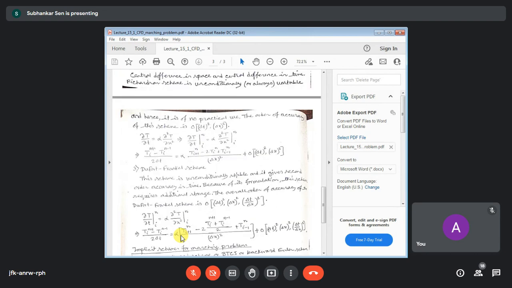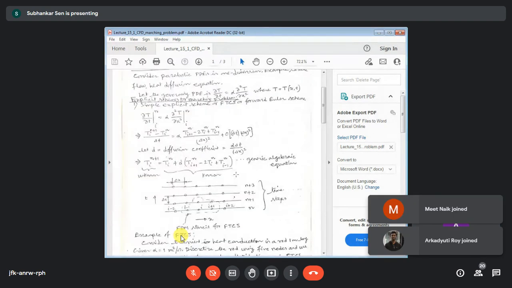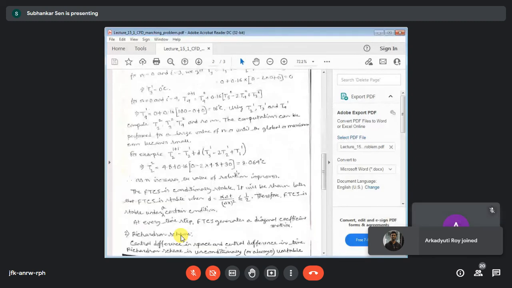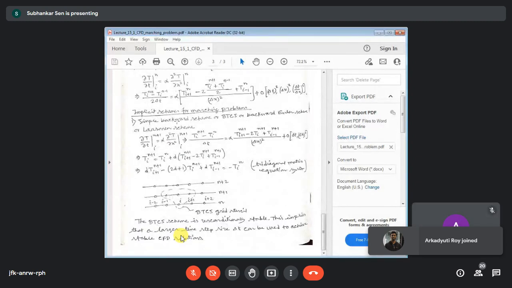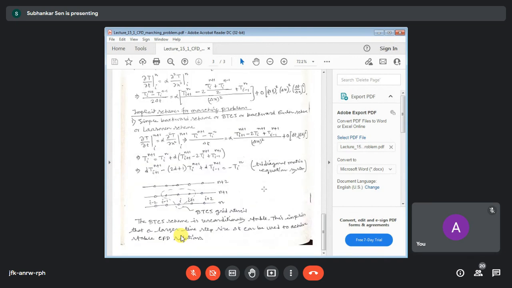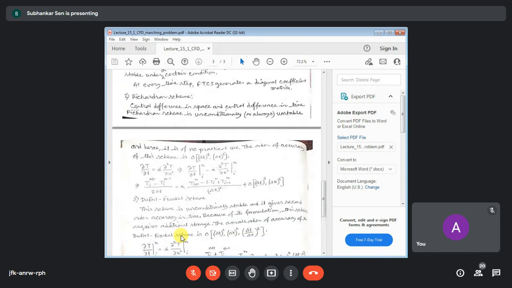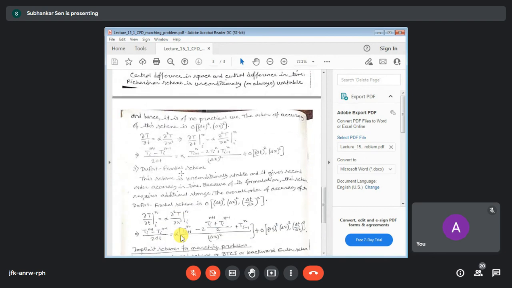So there are only these three differencing schemes for the explicit formulation of this heat diffusion equation. The last portion in today's lecture is the introduction to the implicit scheme for this marching problem. You already know that marching problems can be solved by explicit schemes or by implicit schemes, but equilibrium problems can be solved only by implicit schemes. So the three cases we have shown, FTCS, the Richardson scheme, and the Dufort-Frankel scheme, are explicit schemes.